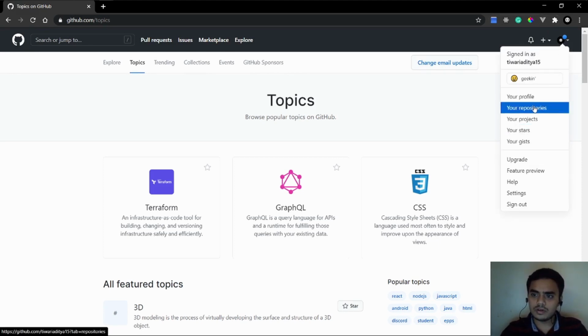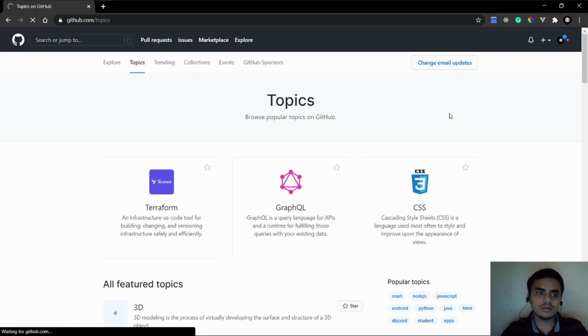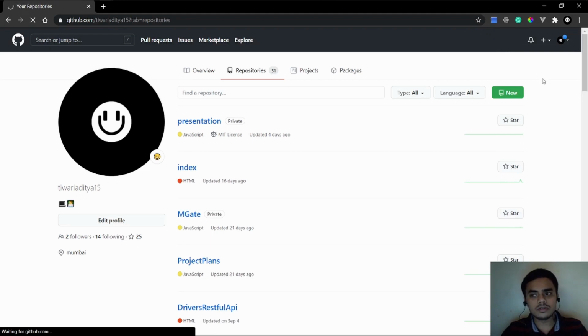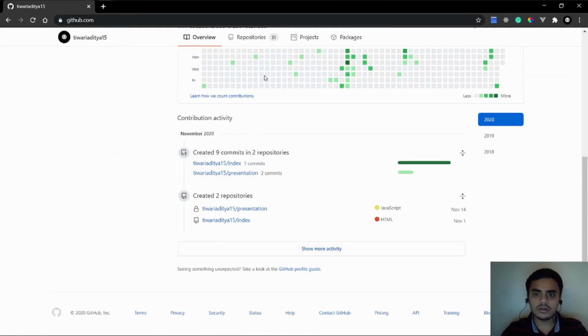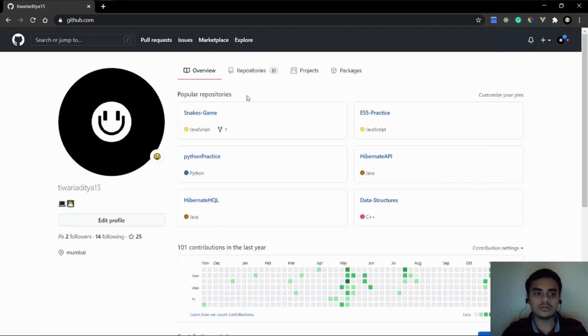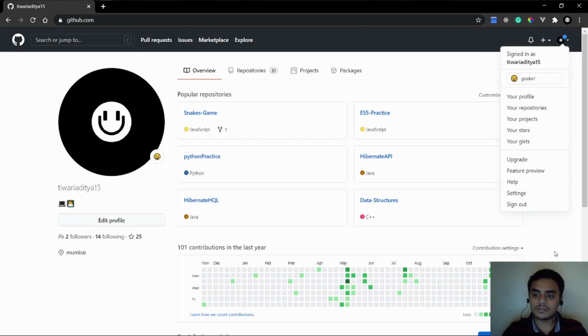Now, your repositories go here, your profile goes here, and here are your contributions throughout the year. So basically this is how GitHub looks. Nothing so fancy, nothing so complex here.